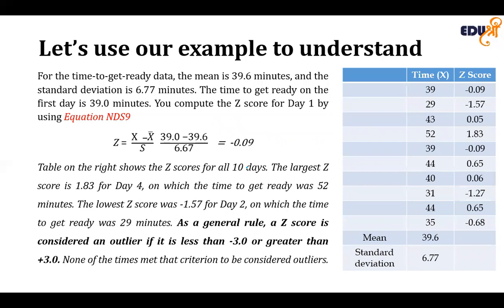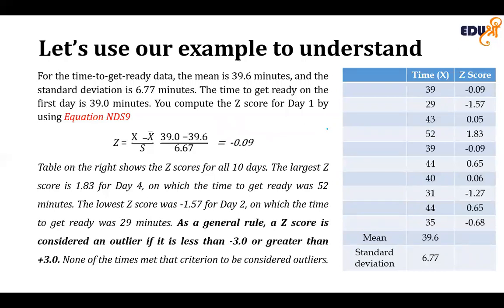So let's use our example to understand the Z-score. The mean is 39.6, the standard deviation is 6.77 minutes, and the time to get ready on the first day is 39 minutes.